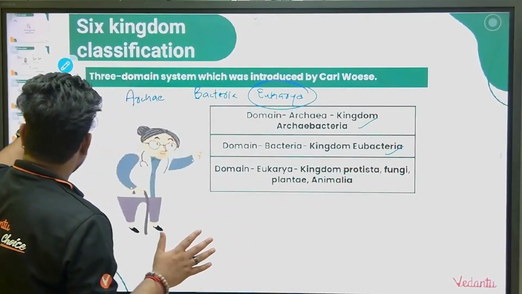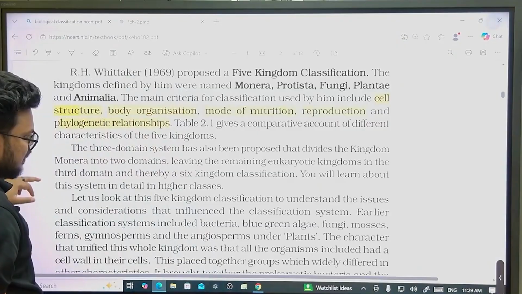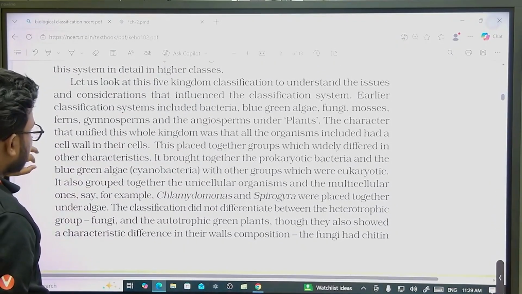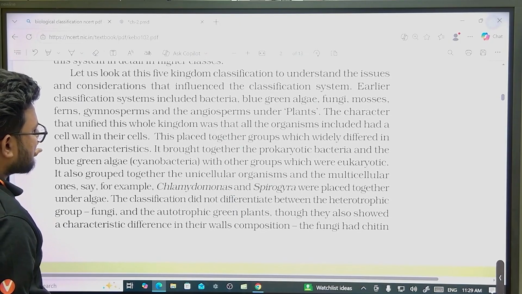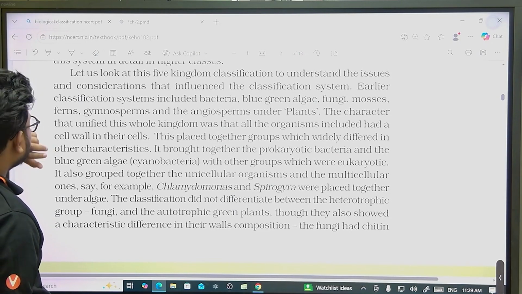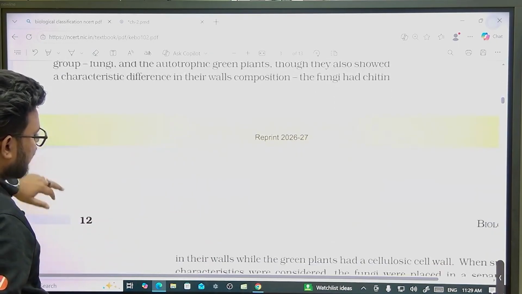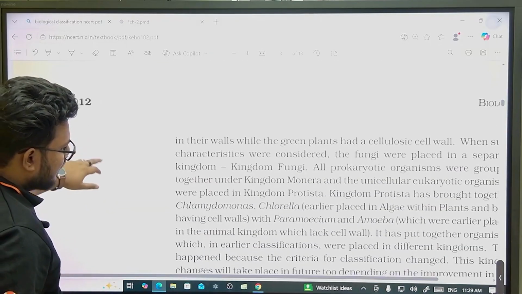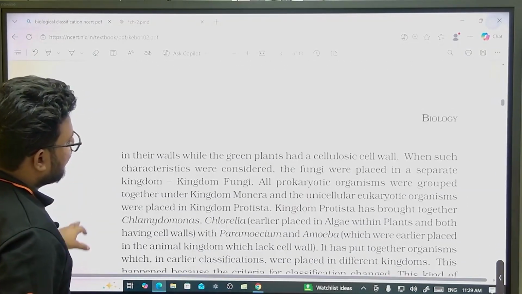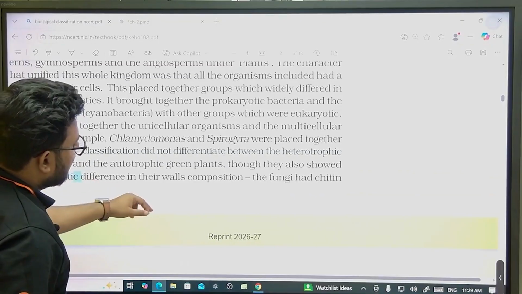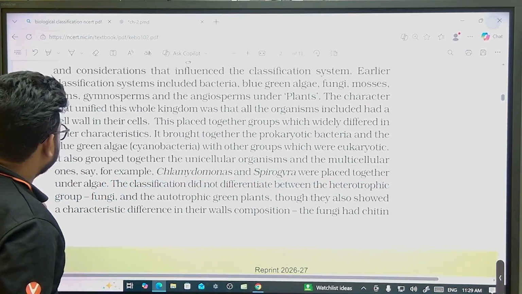So if we come to NCERT, 5 kingdom classification is done. Yes guys, this paragraph is important. We'll go through this paragraph because there are some assertion based questions they used to give from this paragraph, so we'll not miss it. Kingdom Monera we can start later on also, but let's come to this paragraph.